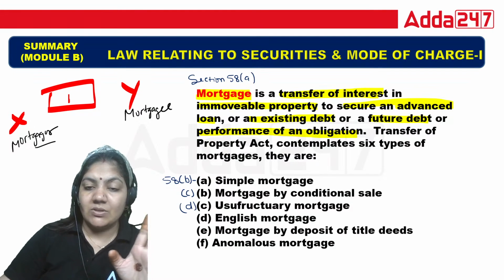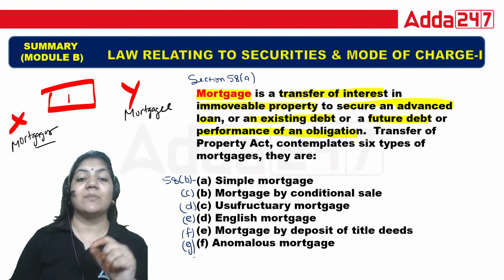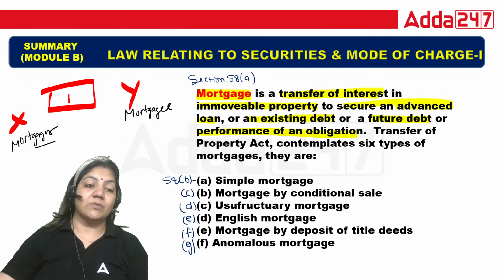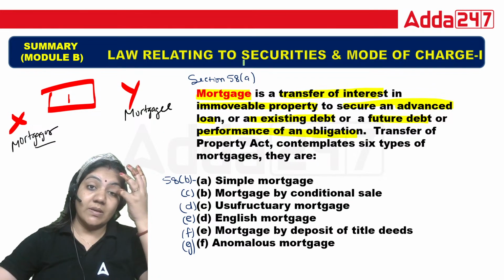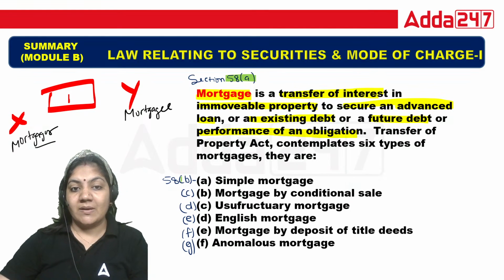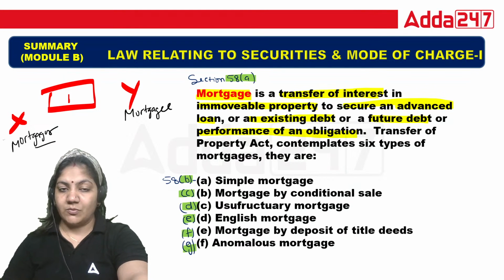D is usufructuary mortgage. E is English mortgage. F is mortgage by deposit of title deed. And G is anomalous mortgage. So first of all, you have to learn the sections also: 58A, B, C, D, E, F and G. These are the types of mortgage.